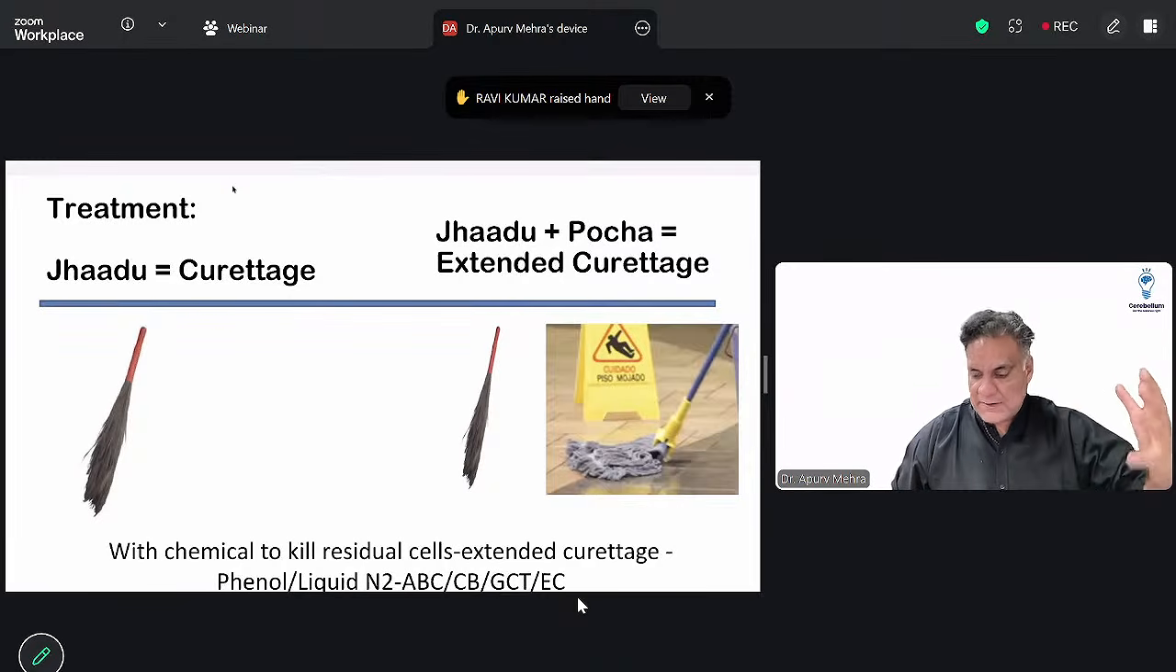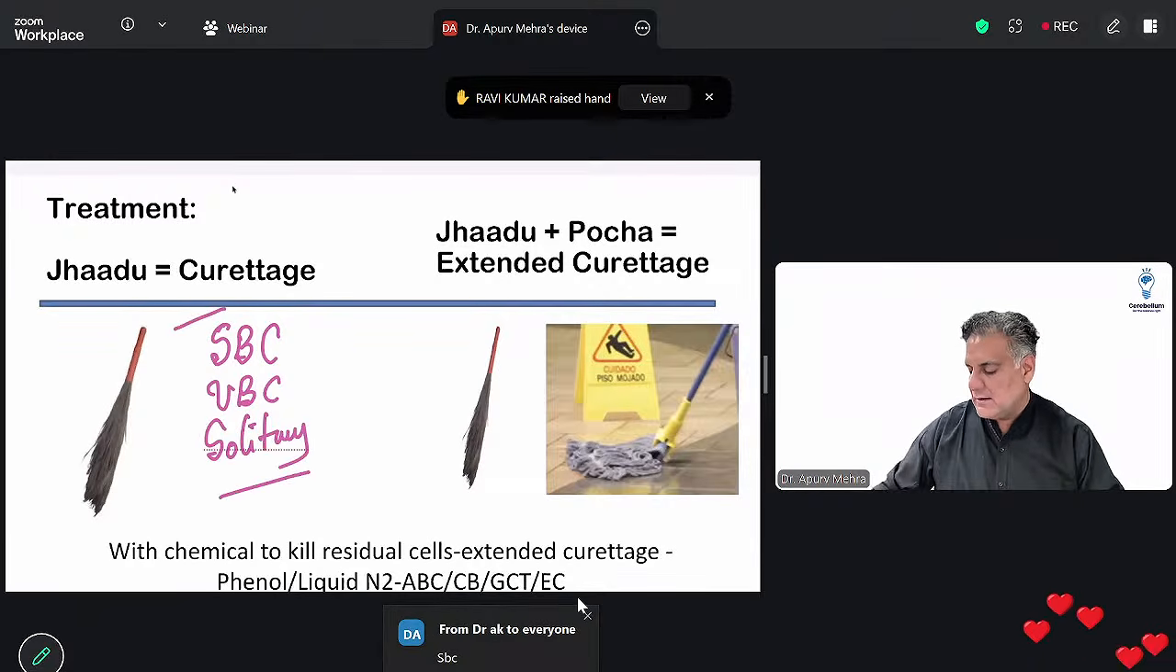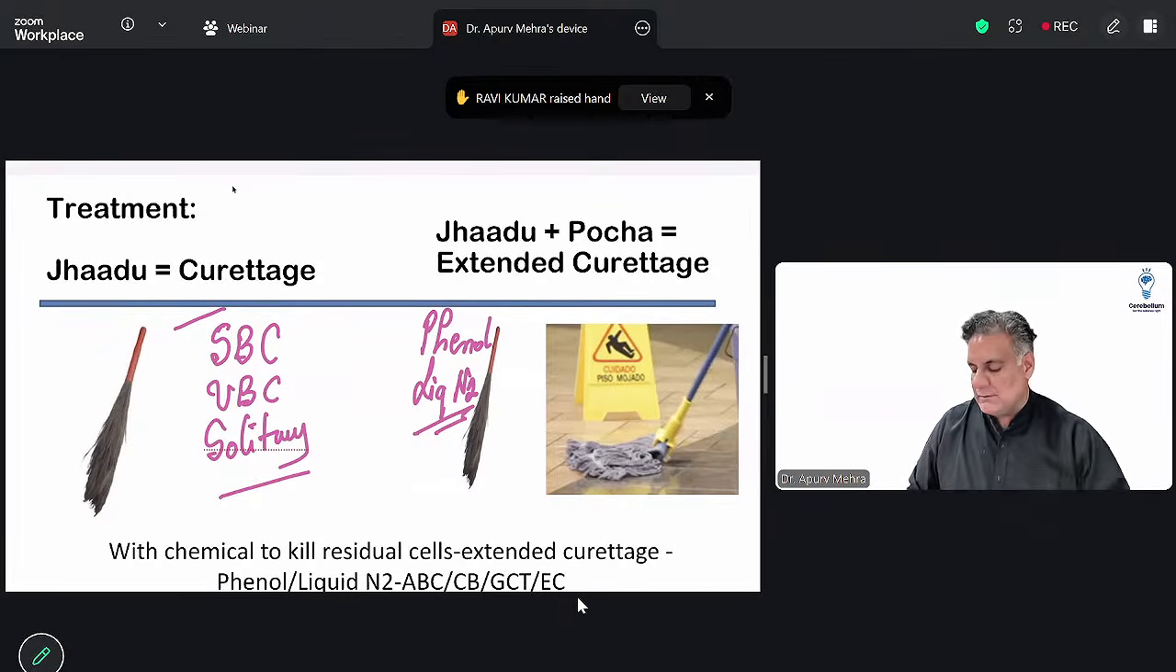When you have curettage, it is for simple bone cyst, or unicameral bone cyst, or solitary bone cyst. They all mean the same, single cavity. Unicameral, single cavity. Extended curettage, either you put phenol or liquid nitrogen. Phenol is the most common one. Liquid nitrogen is the best one. For aneurysmal bone cyst, chondroblastoma, giant cell tumor, and chondroma. So remember, this is a very, very important page.